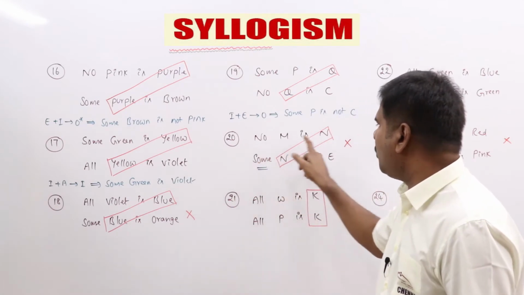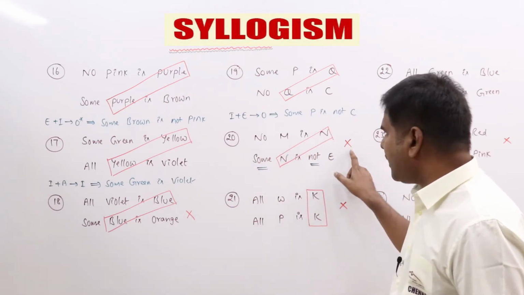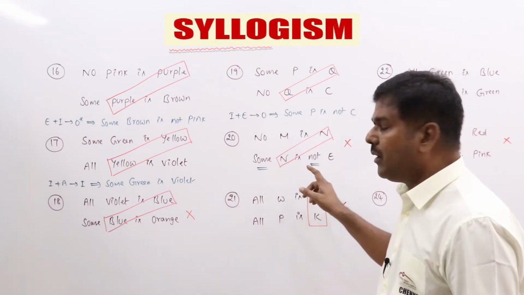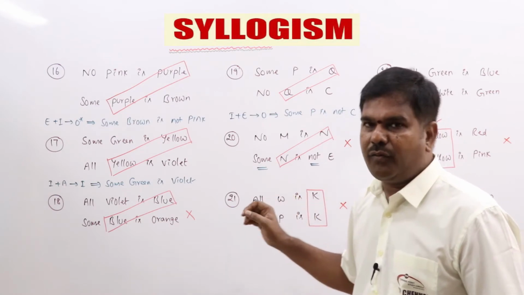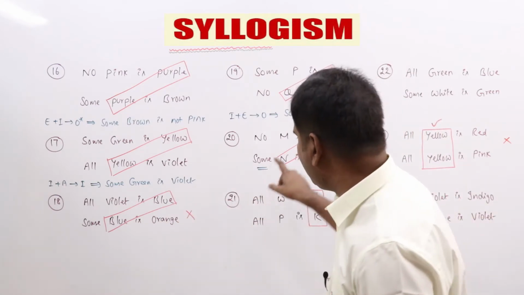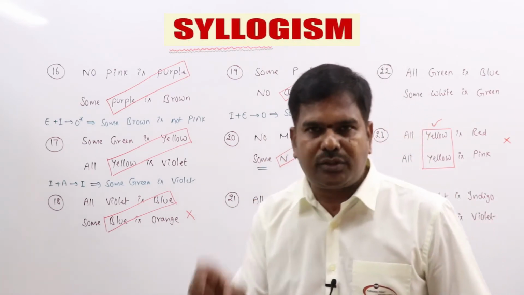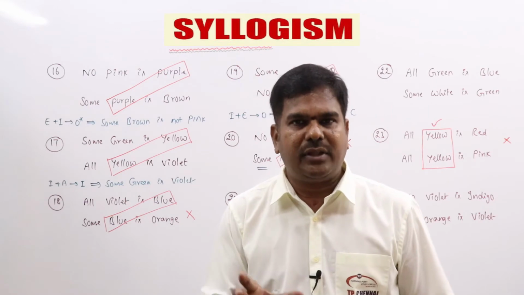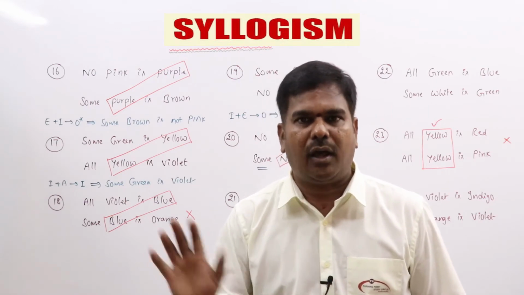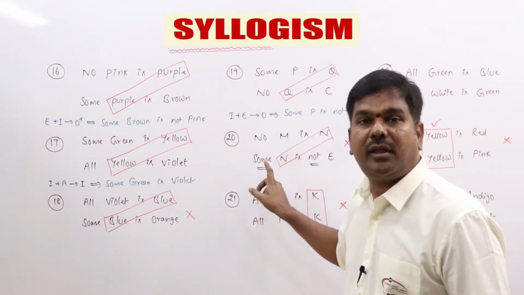So the 20th one, no M is N, some N is not E. I just put a cross mark. Why? Because this is an O statement. So you can go through our rules. We don't have any rule starting with O. So that is the reason. E plus O, there is no conclusion. The only conclusions we have are O, but not with the starting two statements. There is no O at all. The 20th one, this is not E plus I, this is E plus O.